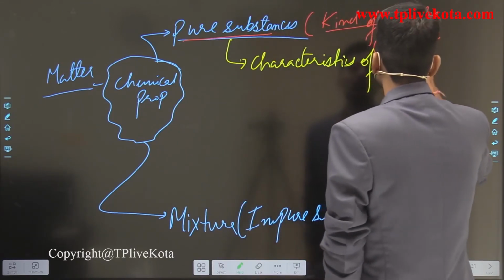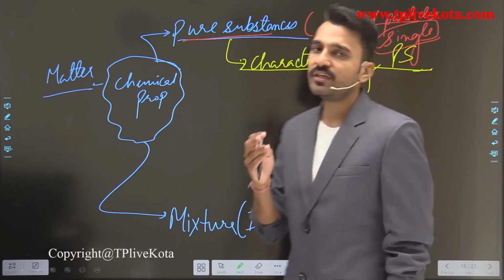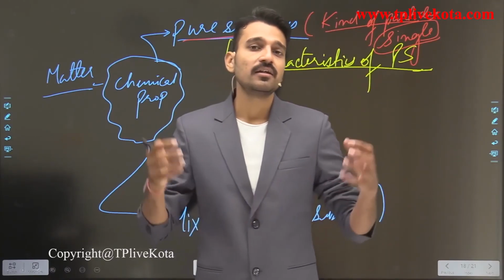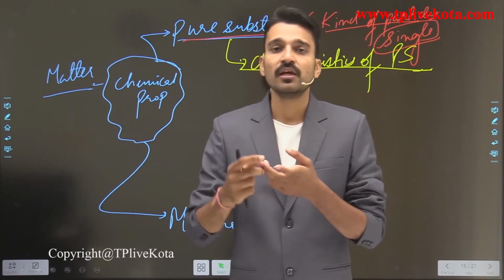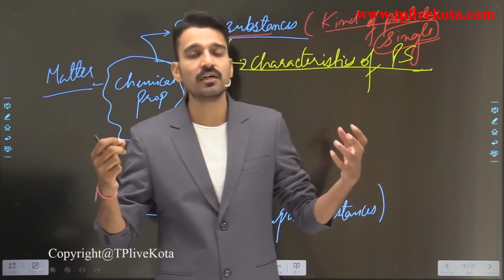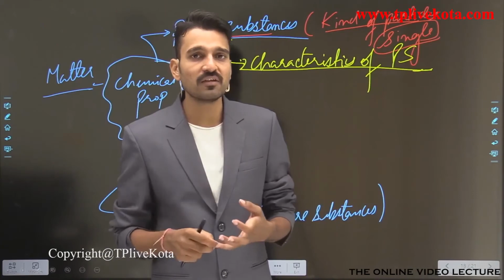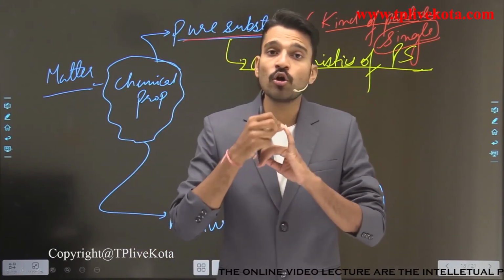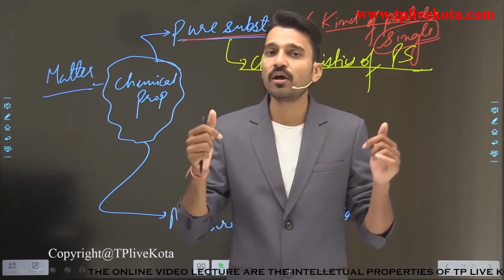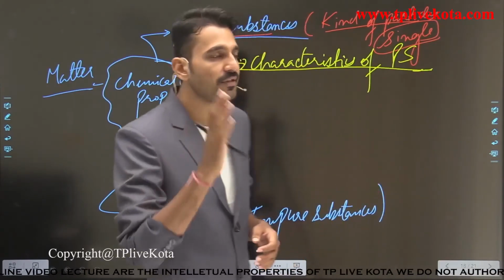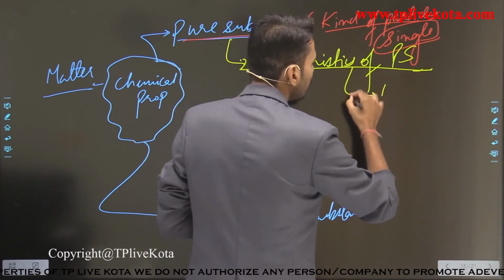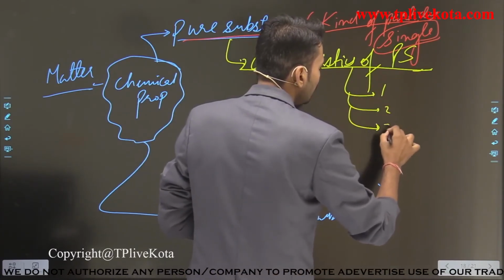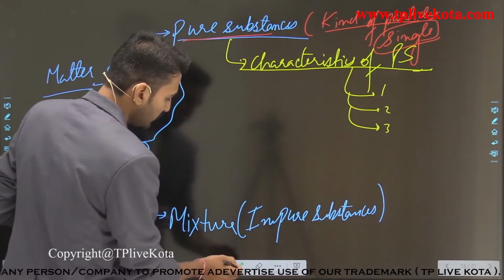of pure substances, like pure substances are homogeneous in nature, they have a definite set of properties, the properties are different from other pure substances, and the properties or the composition of pure substances cannot be altered by any physical means. So these are some of the characteristics that we have studied, that is 1, 2 and 3, which I have discussed just now.